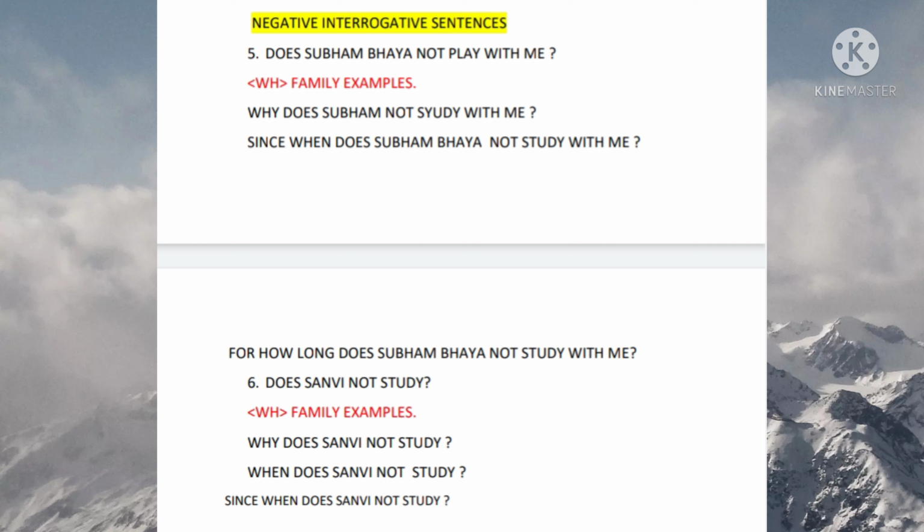Does Shubham bhaiya play with me? Does Shubham bhaiya not study with me? Since when does Shubham bhaiya not study with me? For how long does Shubham bhaiya study with me?